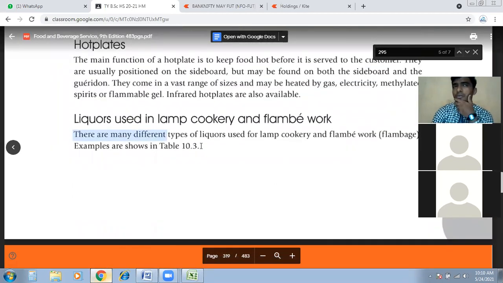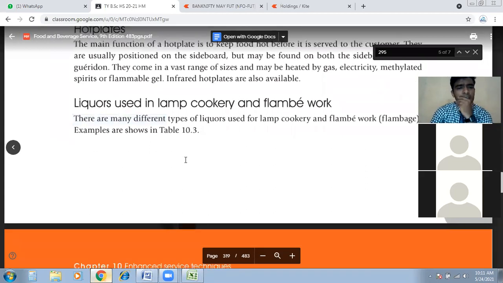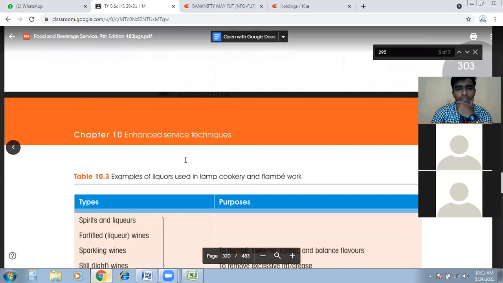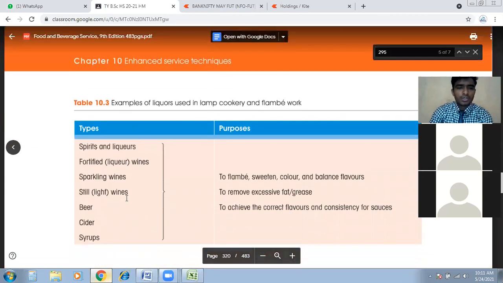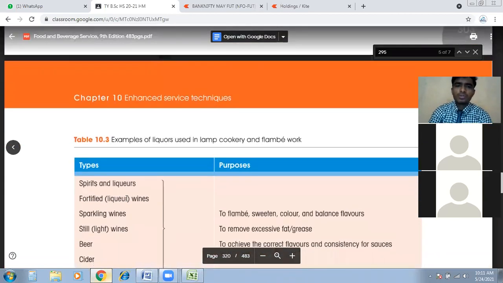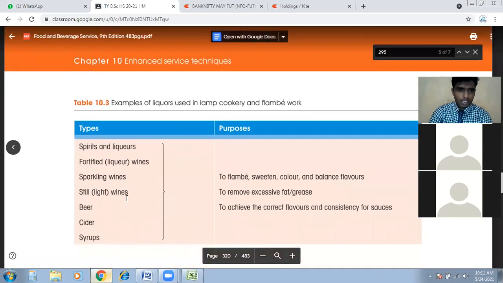You might know flambe from when we arranged one competition and second year guys introduced that flambe, right? You have seen that video? Which video it is, Christmas or something like that? I don't remember the event. In that event, those people used spirits and liquors.